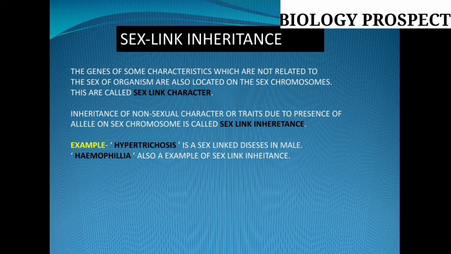Actually friends, most of the genes of organisms are located on our autosomes, as we already learned in the previous slide. Our characteristics, behaviors, natures, attitudes, everything which we have received from our parents, most of these genes of an organism are located on the autosome, and only the genes of the sexual characters are located on the sex chromosome.